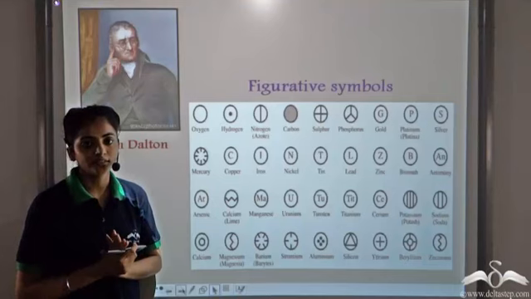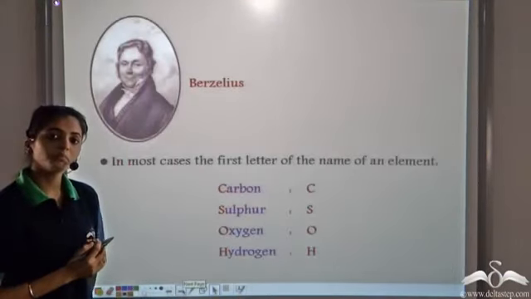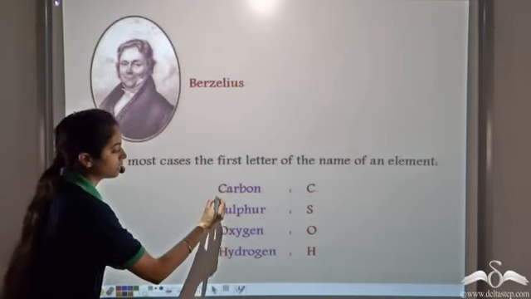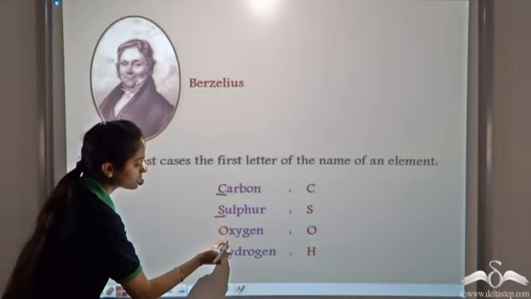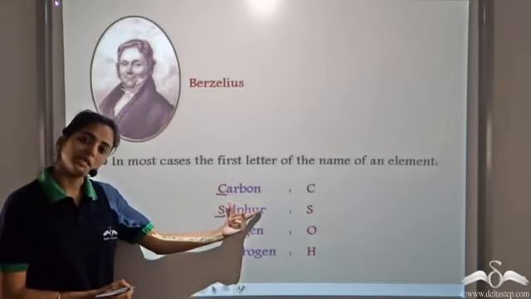Then another scientist named Berzelius came up with another system. According to him, the symbols of the elements should be the first letter of the element name.